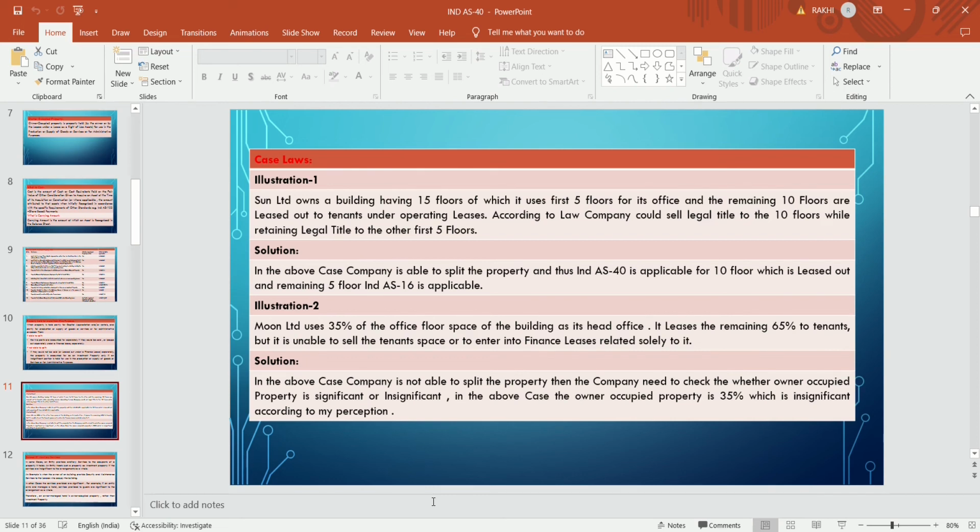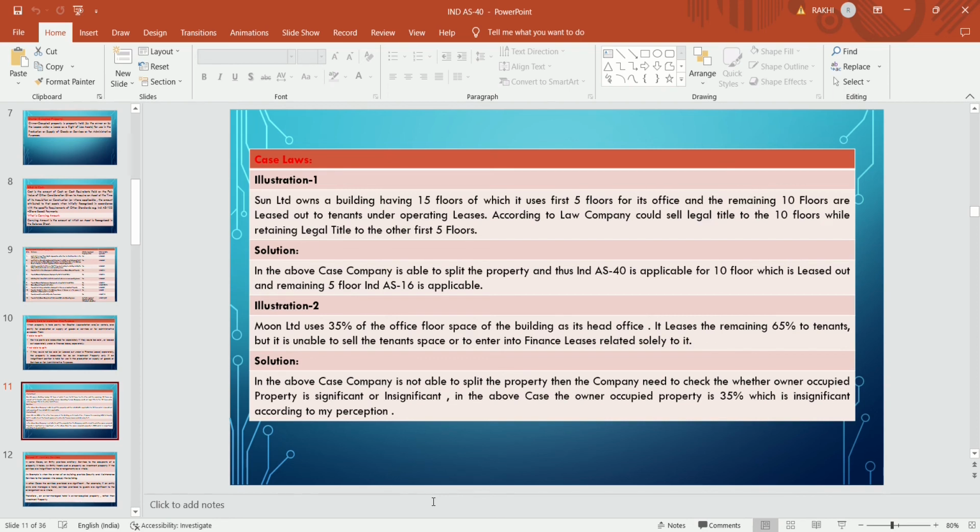It is my perception, but in the CA Institute, it is said that 35% is a significant portion, and it is treated as a PPE because the tenant space cannot be sold solely, since Moon Limited cannot independently sell the property.